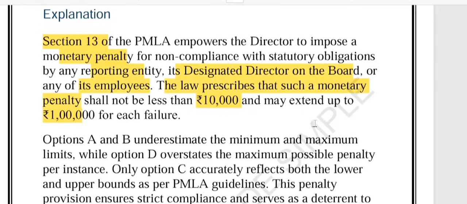The idea is to ensure strict compliance and discourage negligence in anti-money laundering measures. So remember, even a single failure in compliance can cost heavily under PMLA. That is why proper reporting and documentation are non-negotiable in banking.